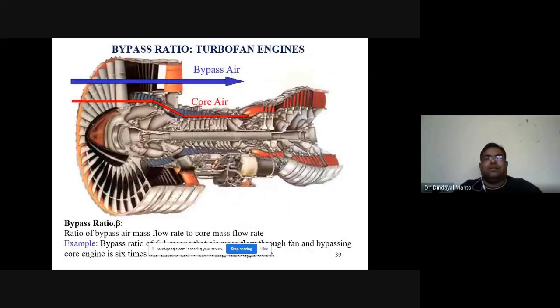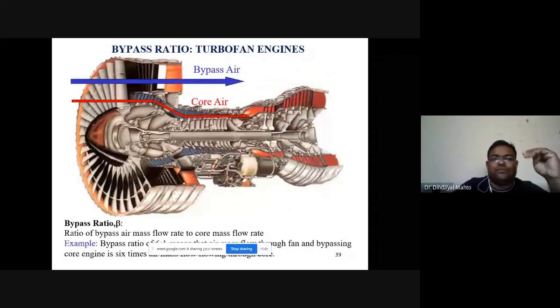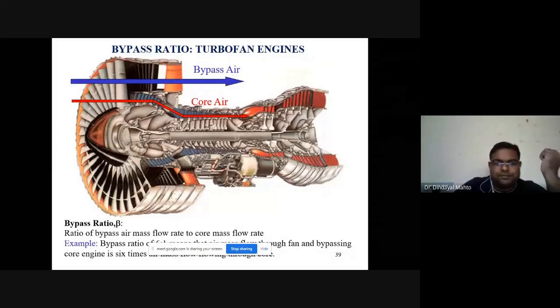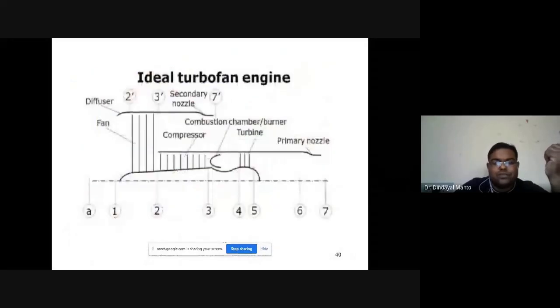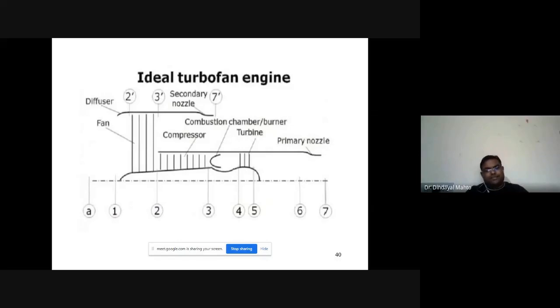This is again a pictorial presentation of a turbofan engine, right? Bypass turbofan engine, non-mixed kind. If we look at the ideal cycle for this non-mixed flow turbofan engine, 1 to 2 represents the flow through the fan, and 2 to 3 shows the compression in the compressor. 3 to 4 is the combustion, and 4 to 5 is the turbine expansion.